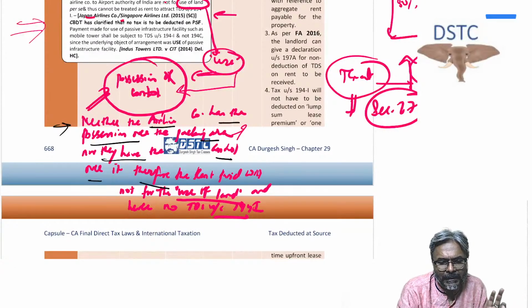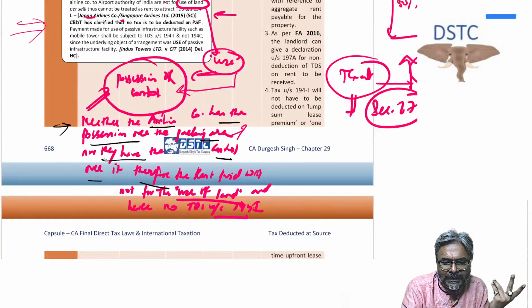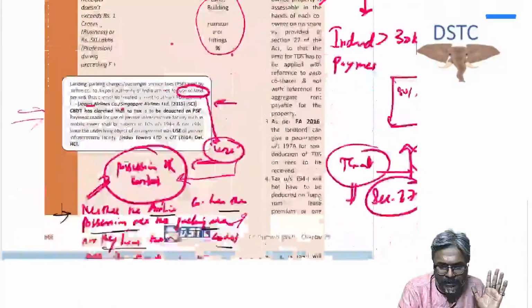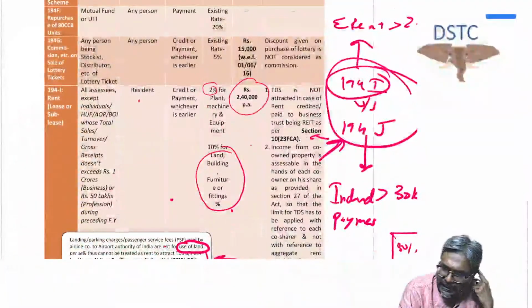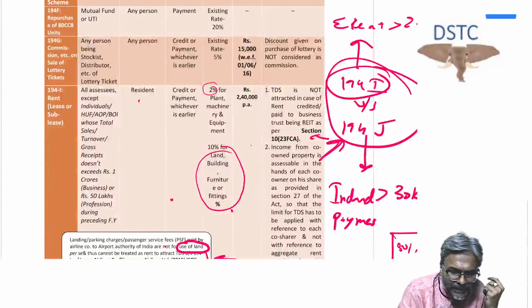Therefore, the rent paid is not for use of land, and hence no TDS under section 194I. No TDS, students, under section 194I. Is that point clear to all of you? Just keep this particular point number 1 also in mind, students.